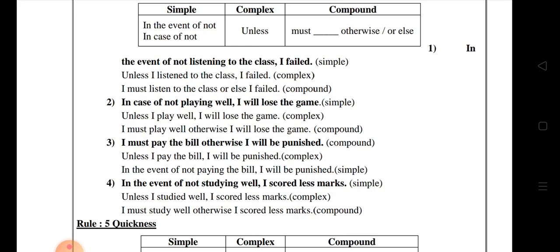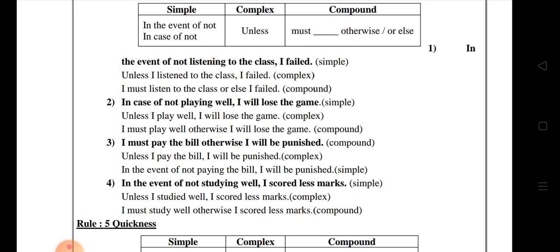So here you need not write not, because the word unless gives the meaning of not only. You need not write a separate not because the word unless already means not. Okay. Unless I listened to the class, I failed. It's complex. And the compound is: I must listen to the class or else I failed.